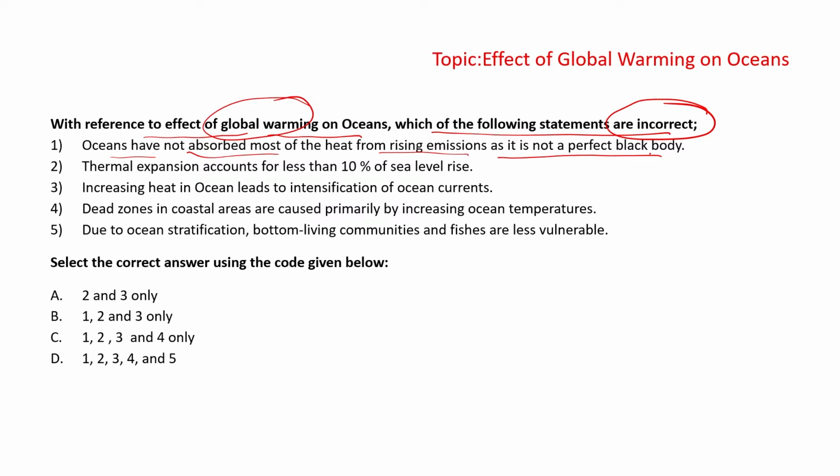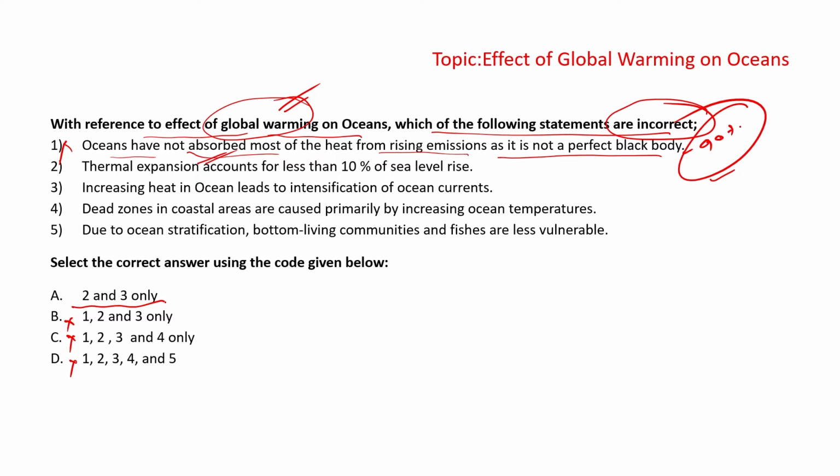Now it is incorrect, because the ocean is the most significant carbon and heat absorber. It absorbs most of the global warming, because oceans have absorbed most of the heat. Approximately 90% of the heat which is generated on the earth is being absorbed by the oceans. So the ocean has absorbed approximately 90% of the heat generated by the rising emissions. So statement one will be incorrect. So basically, one will be crossed here. Now let's see statements 2 and 3.